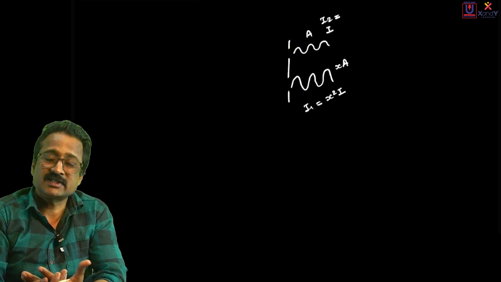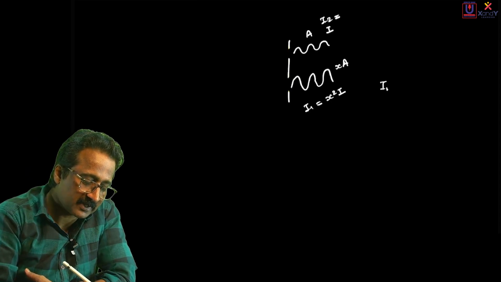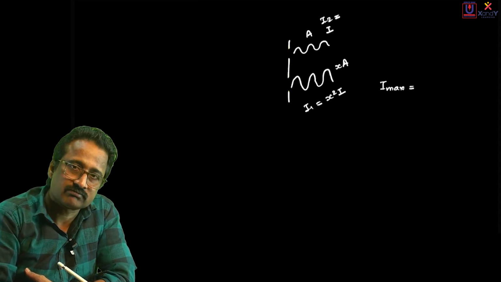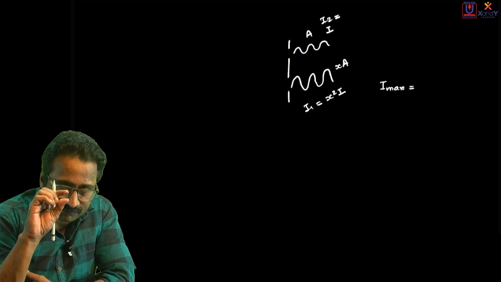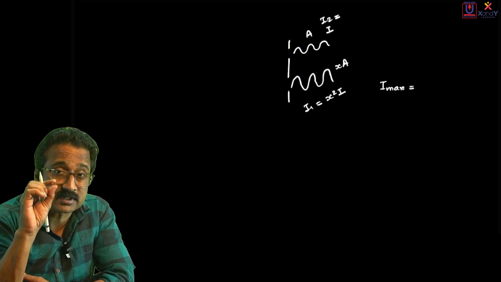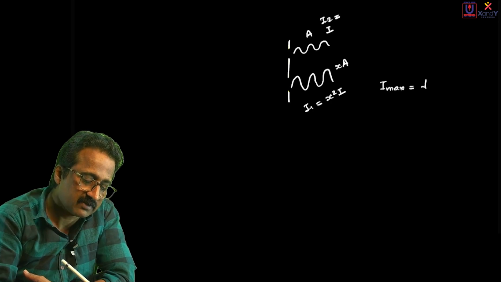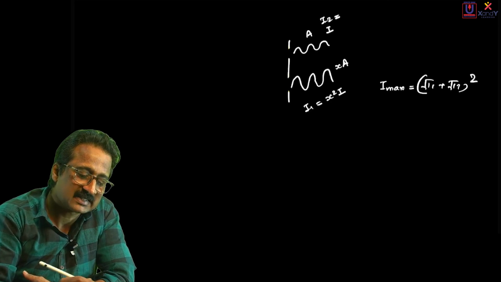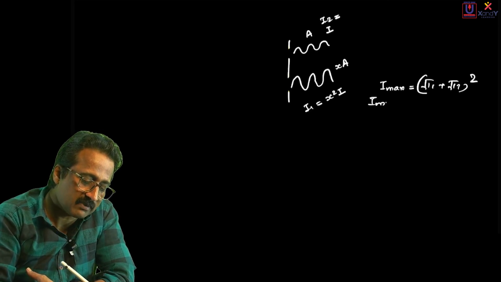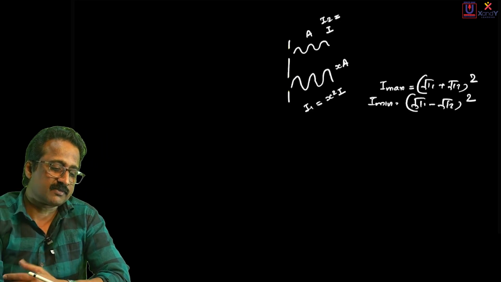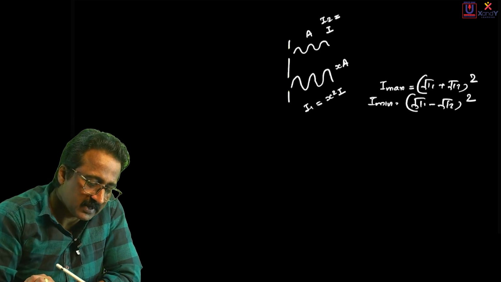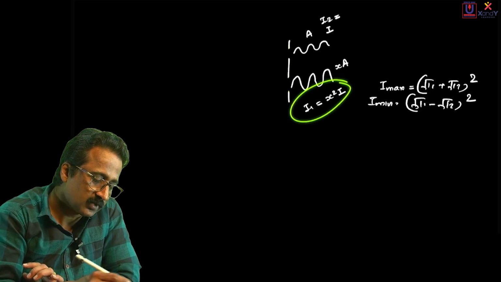Now coming to maxima and minima, I'll remind you of all the expressions required here. I maximum, that means intensity at points where complete constructive interference is taking place, is given by root of I1 plus root of I2, the whole squared. And I minimum is equal to root I1 minus root I2, the whole squared. These are the equations of I maximum and I minimum. Let's put values here. Root I1 is root of X squared I.